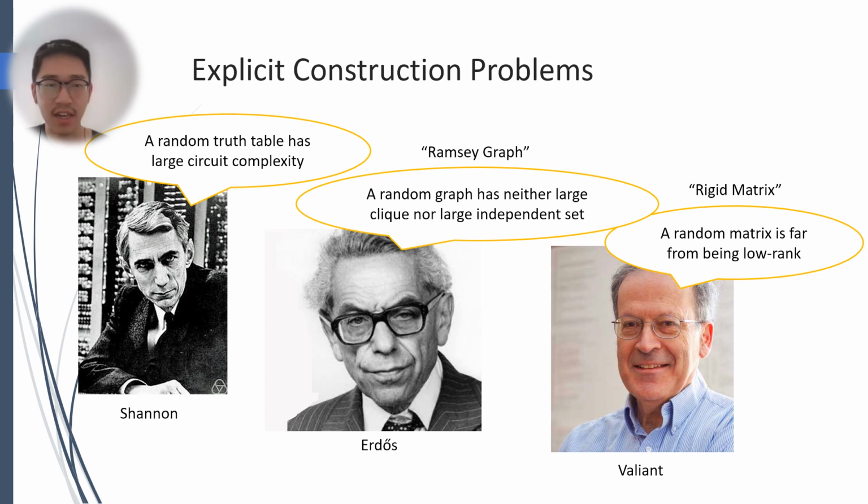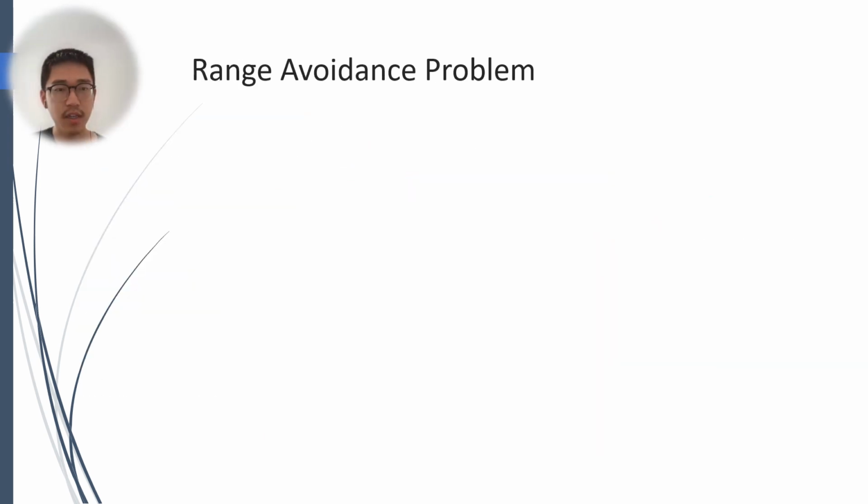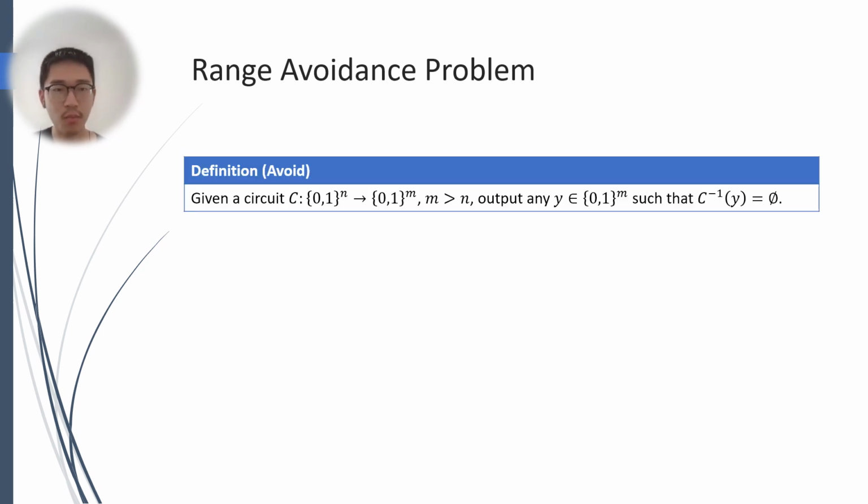However, despite that a random object is likely to have certain good properties, it's unknown whether there exists an algorithm that efficiently constructs such objects. So this is a problem of explicit constructions. Explicit construction problems have been studied independently in theoretical computer science for decades. Recently, there is a unified framework to study the complexity of these problems via a meta-problem called range avoidance.